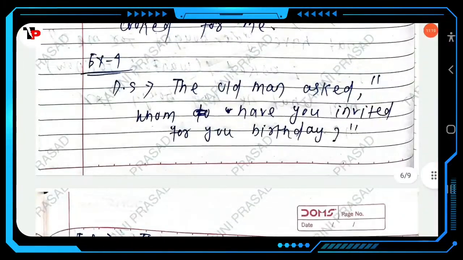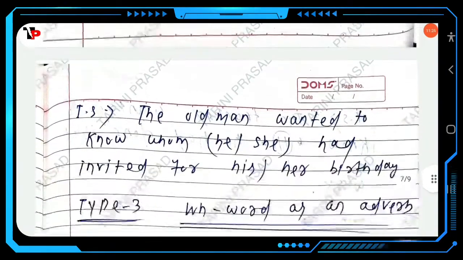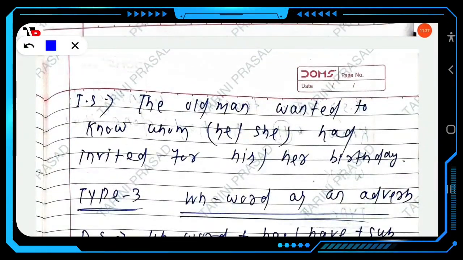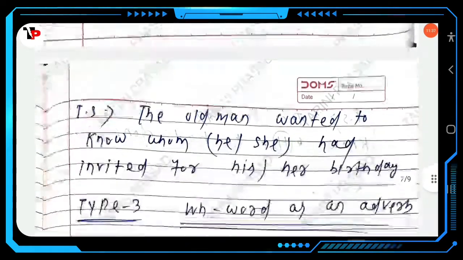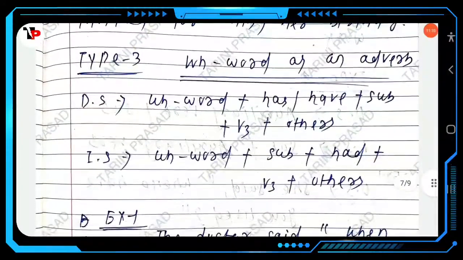Then next example. The old man asked, "Whom have you invited for your birthday?" Whom have you? So here the old man wanted to know whom he had or she had invited, for his or her birthday. Clear?